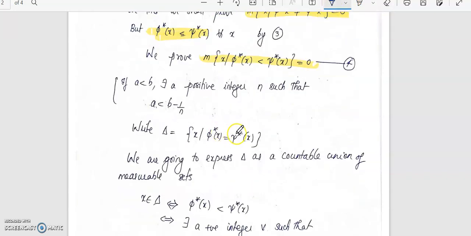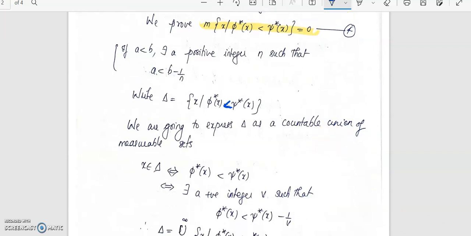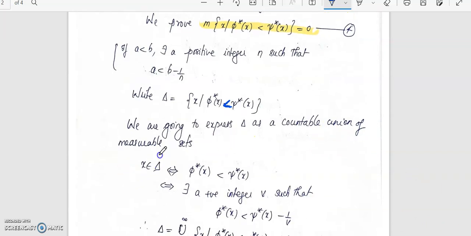Now let us write the set delta as the set of all x such that phi star of x is less than psi star of x. So we have delta equal to this set. We need to show that the measure of delta is equal to 0. What we are going to do is express delta as a countable union of measurable sets, and then show that its measure is equal to 0.